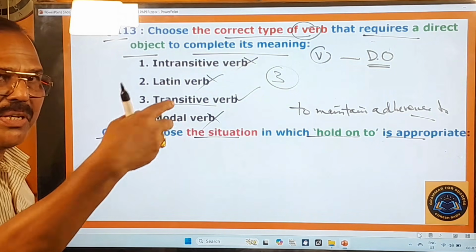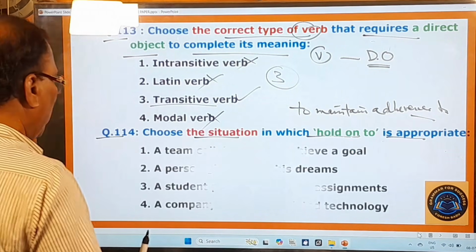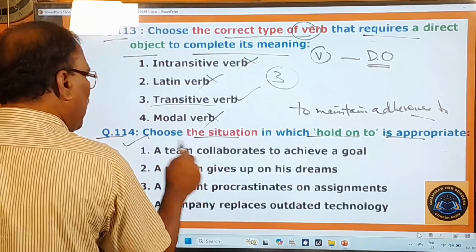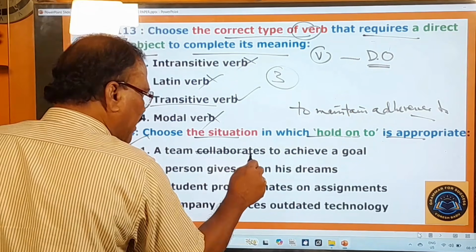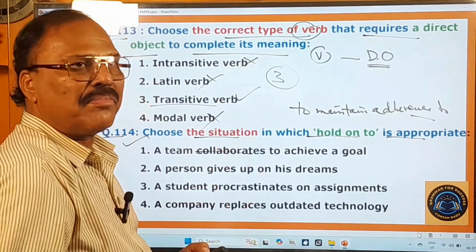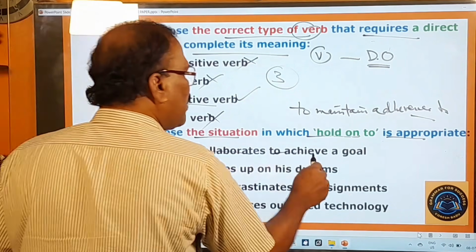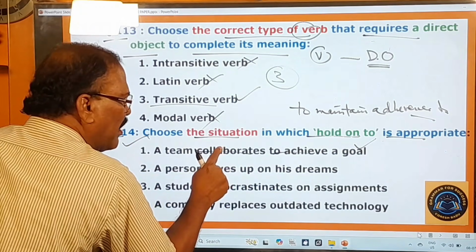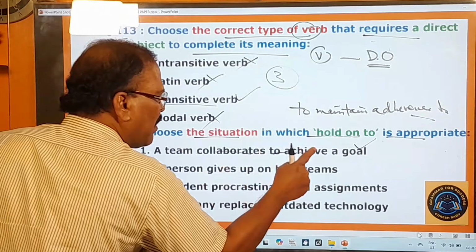అంటిపెట్టుకునుట అనేటటువంటి మీనింగ్‌ను వాడినటువంటి సెంటెన్స్ ఏది అంటున్నాడు. Here you pay attention. A team collaborates to achieve a goal. So in the very first one you can find the meaning of this phrasal verb. What is that? Collaborate. Collaborate means working together, sticking to something. Whenever you collaborate, sticking to something, you can achieve a goal, and therefore the meaning of this phrasal verb can be found in this first sentence. A team collaborates to achieve a goal.